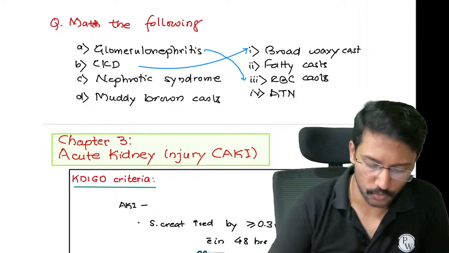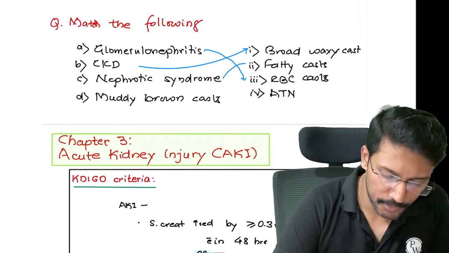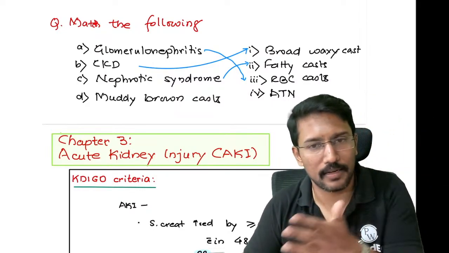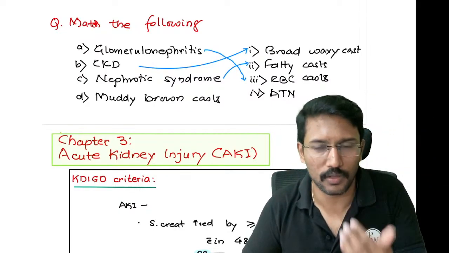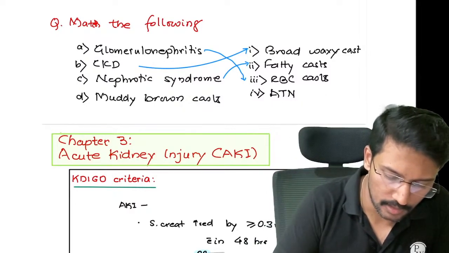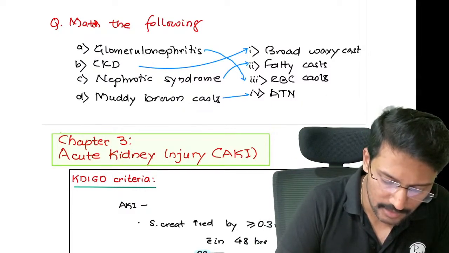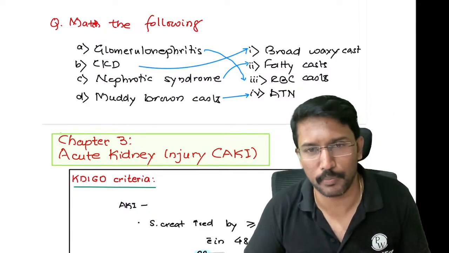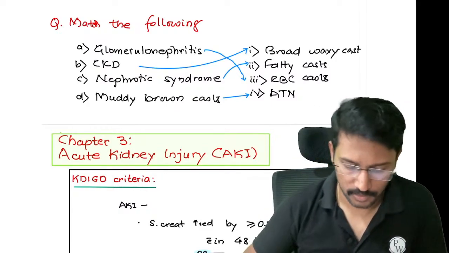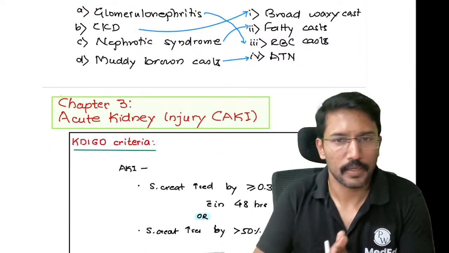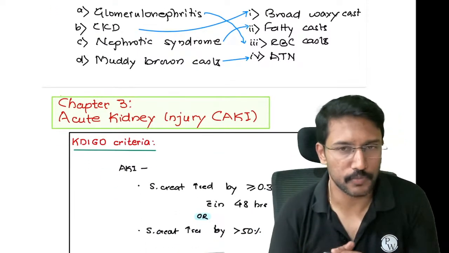For nephrotic syndrome, we just learned that there will be lipiduria, so we will be excreting lipid in urine, and that may also get impregnated on the hyaline cast, giving rise to fatty cast. And then muddy brown cast is nothing but renal tubular epithelial cell cast, where the cells have gone into apoptosis, degenerated, producing lipofuscin pigment, giving rise to brown color. That is typically seen in acute tubular necrosis. Right? Good. So please remember, this is a potential MCQ zone.